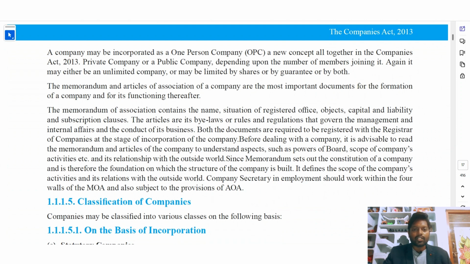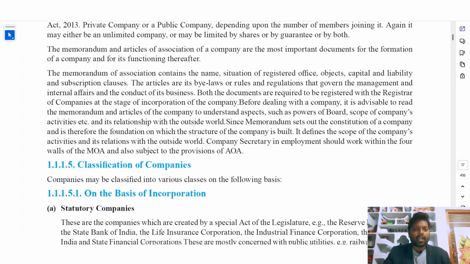The memorandum and articles of association of a company are the most important documents for the formation of a company and for its functioning thereafter. So the MOA and AOA play a vital role in the formation and functioning of the company. The memorandum and articles of association.